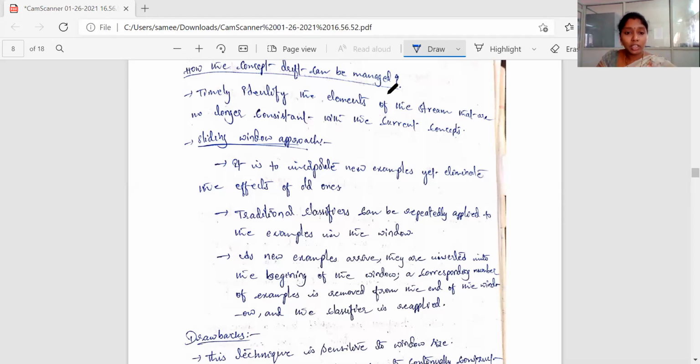A window has a fixed size, it holds some elements, and it keeps on continuously changing like that. We heard that. So here also we are using the sliding window approach. Since you already have basic knowledge, this can be understood easily. Look, it is to incorporate new examples and eliminate the effect of old ones.